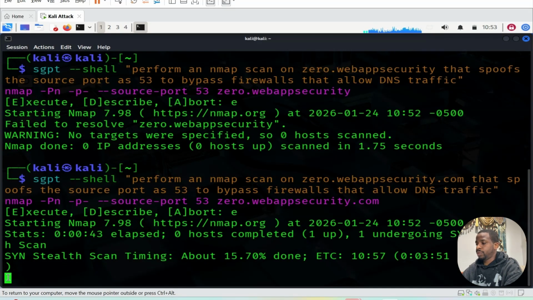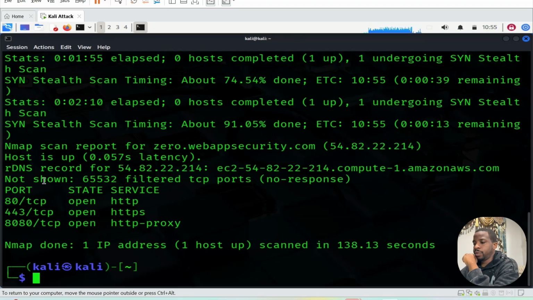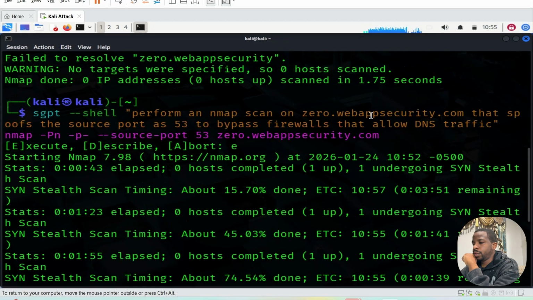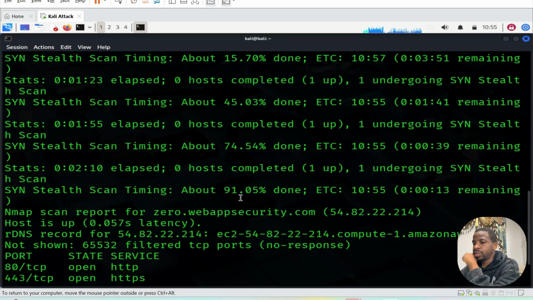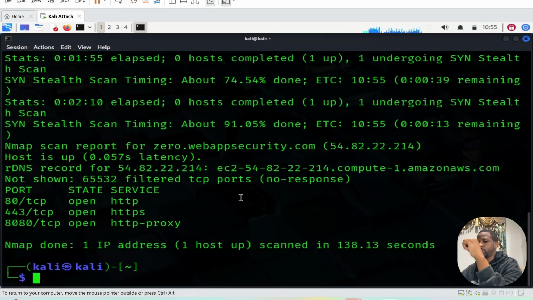Oh wow, 3 minutes. Okay, that is doing the job. I really want to see the results it's going to give us using the spoofing method. Done. So it did perform the scan, and it spoofed the source port as 53 to bypass. So it was able to bypass the firewalls, still giving us the results that we had before, but it was able to bypass the firewalls that allow DNS traffic, which is really good. Okay, let's do one more.